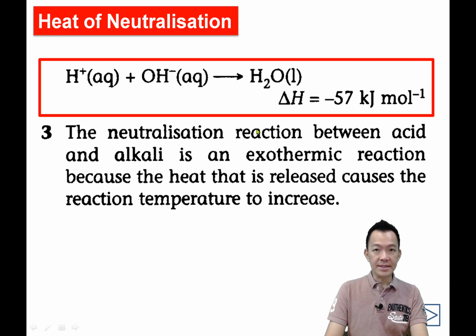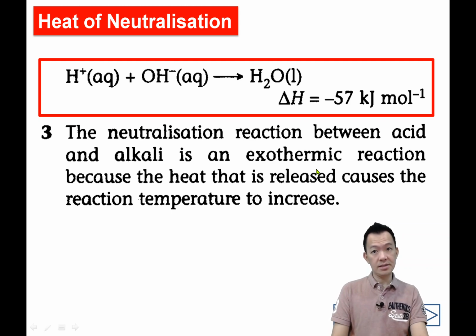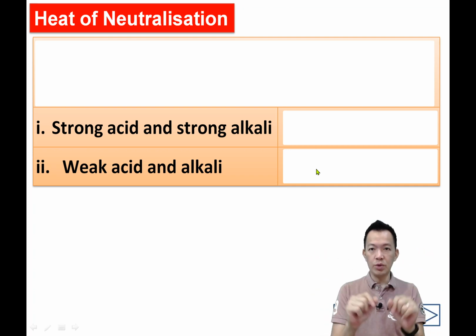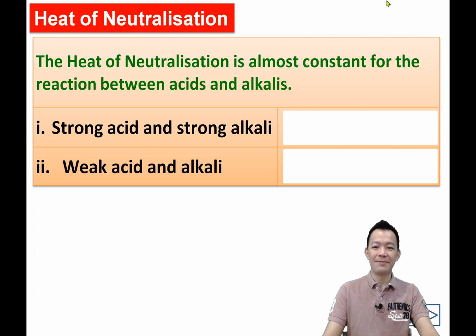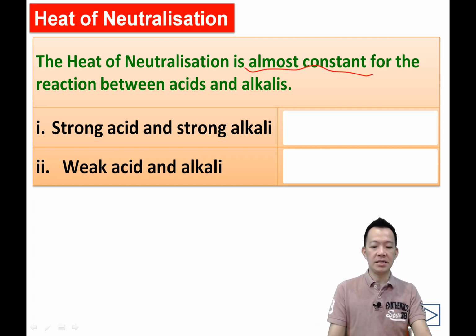So the neutralization reaction between acid and alkaline is an exothermic reaction. 它就是放热的反应。Why? Because the temperature increases, 周围环境的温度增加。If you touch a beaker, you can feel the beaker is warmer. Okay, that's all. So simple. 好，再看一个表格。这种我自己做出来的表格，一定有它的目的跟目标，对不对？Okay, 来 copy one sentence. The heat of neutralization is almost constant for the reaction between acid and alkalines. 什么意思？Almost constant.